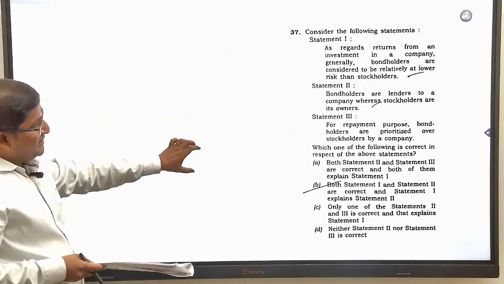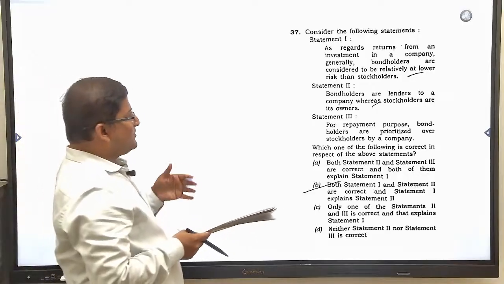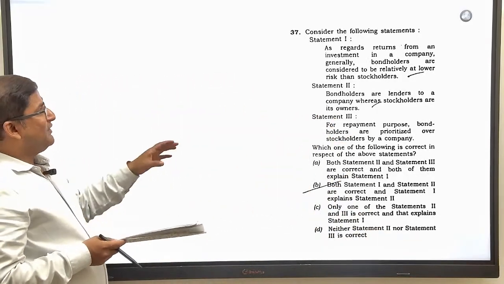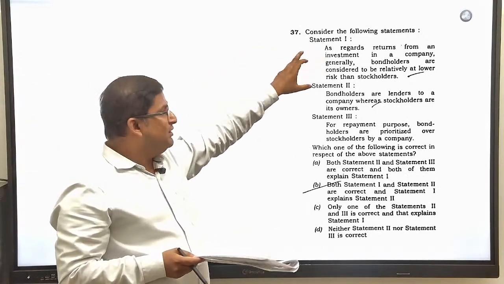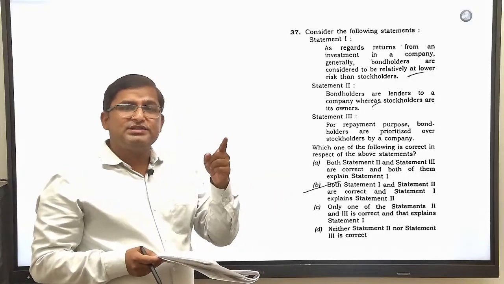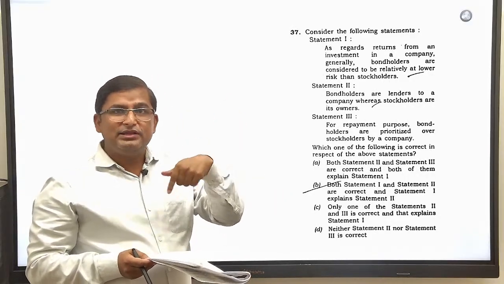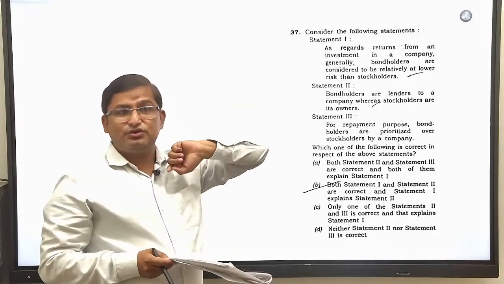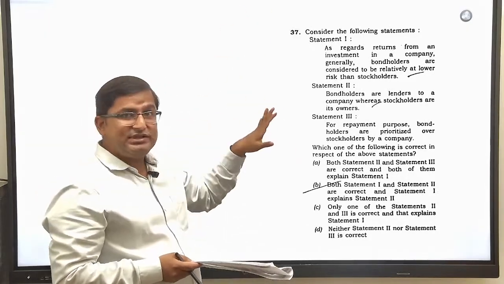See, this year UPSC has changed this pattern, which is very good because this requires very high analytical skill. Earlier they used to give one statement and one reason, and ask whether the second reason is explaining the assertion given in the question. But from this year they have changed this pattern.